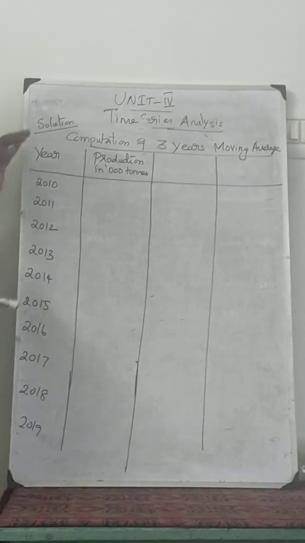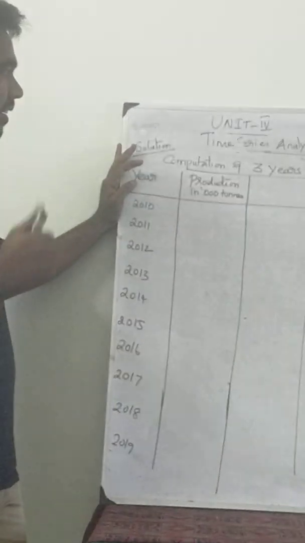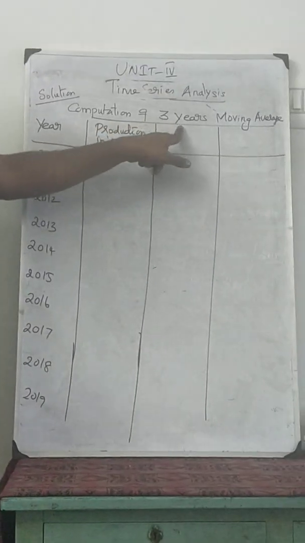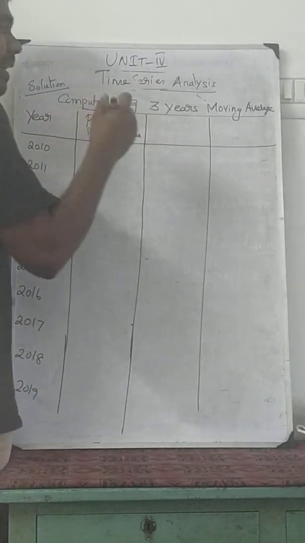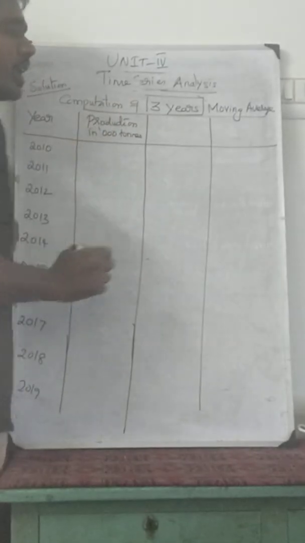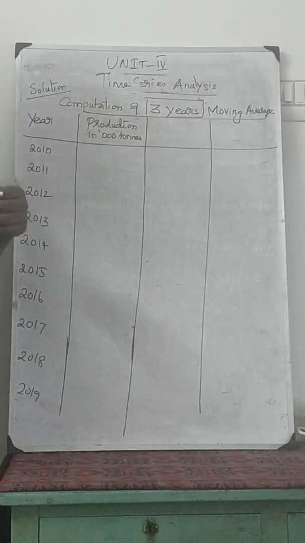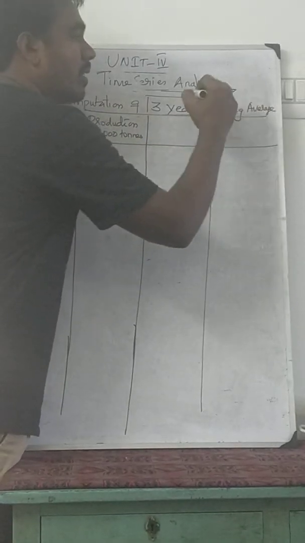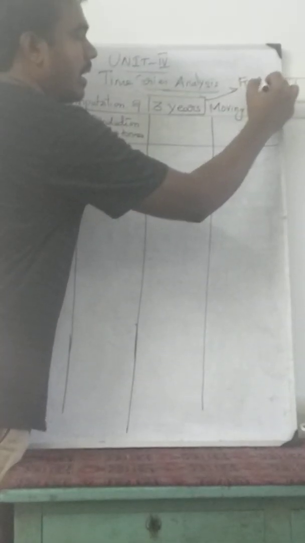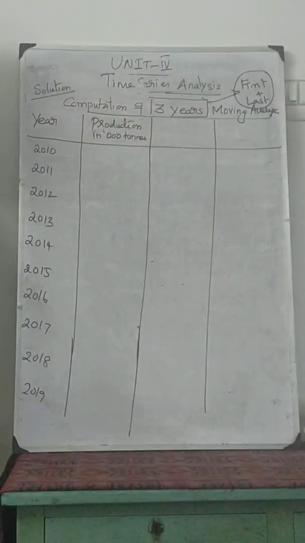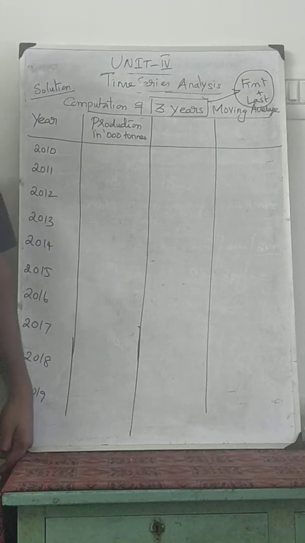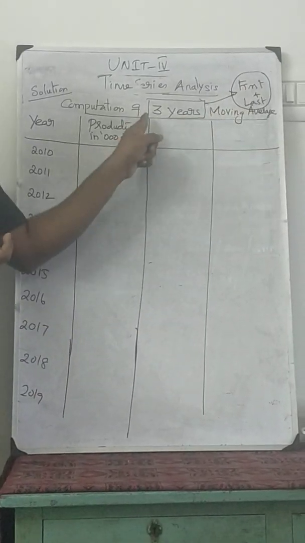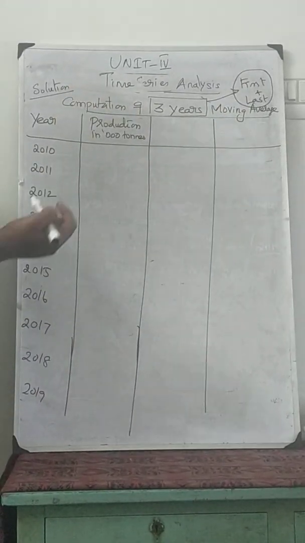Now we are going to solve the first problem under the moving average, the computation of a 3 years moving average. Keep it in your mind: a 3 years moving average means we cannot find out the trend for the first year and the last year. Again, we cannot estimate the trend for the first year and the last year if it is a 3 years moving average. Make a note of it.